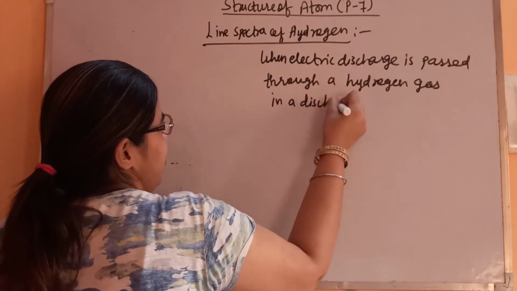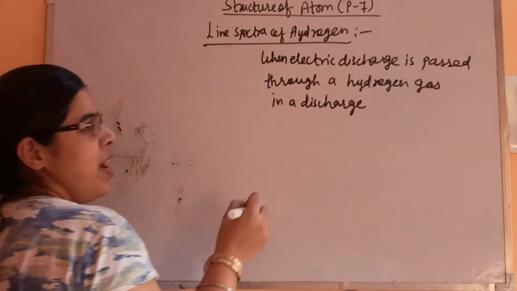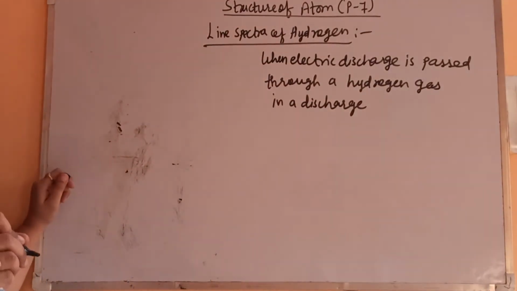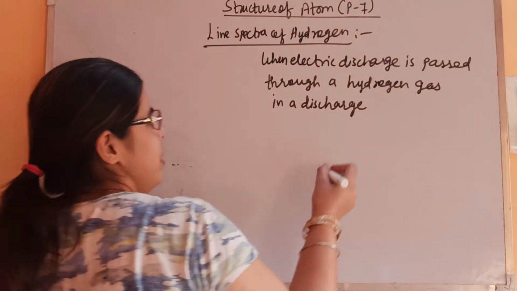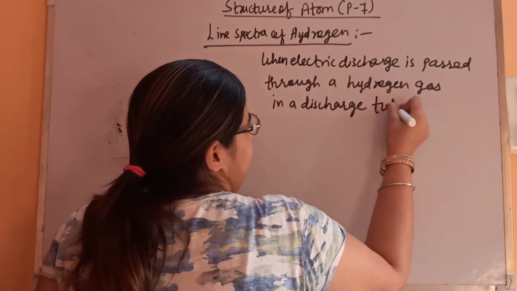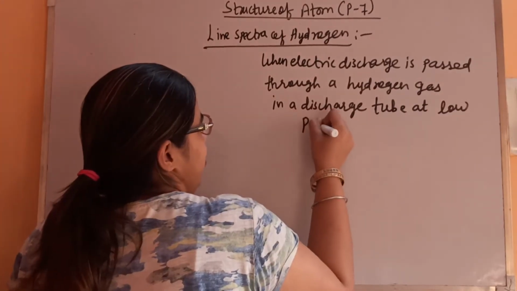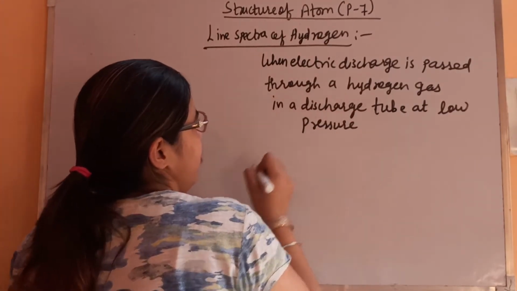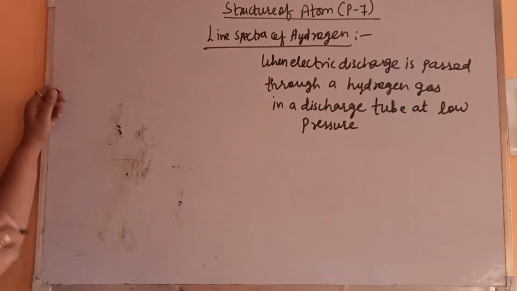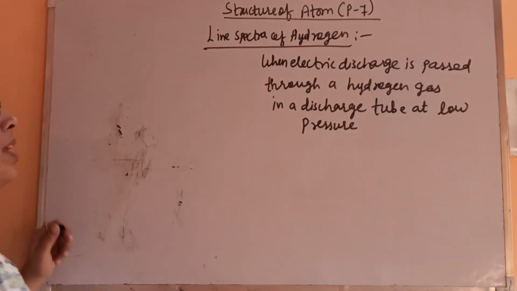This discharge tube is like the evacuated tube which we have taken in the photoelectric effect, as you have seen, the evacuated chamber. So it's like that only, at low pressure. Fine. So when electric discharge is passed through a hydrogen gas in a discharge tube at low pressure, and then